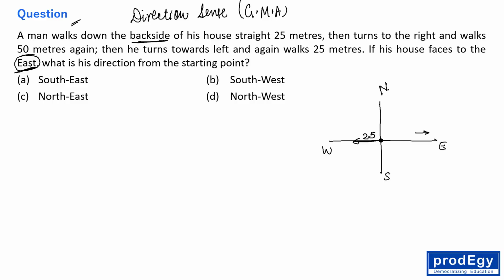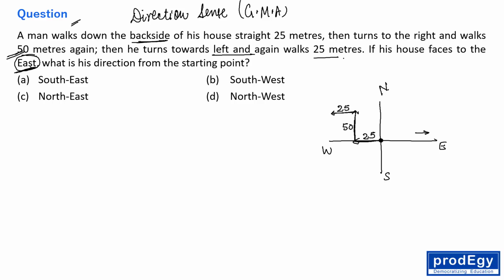Then he turns right. Right will be towards north. And he walks 50 meters. And then he turns towards left. Left means if he is facing towards the north, then left will be towards west. So he walks 25 meters.